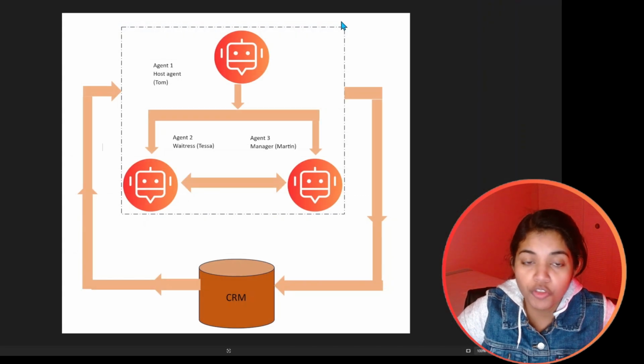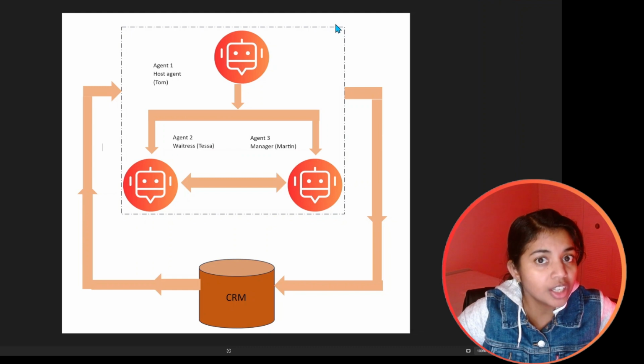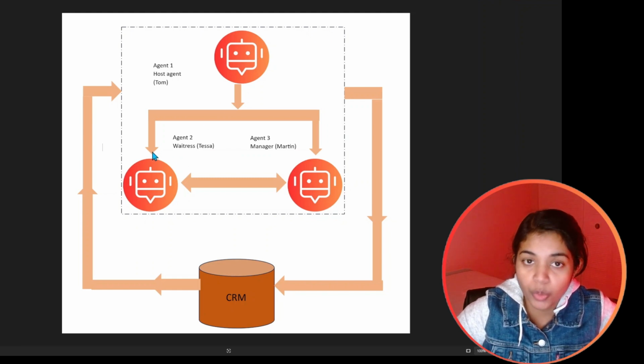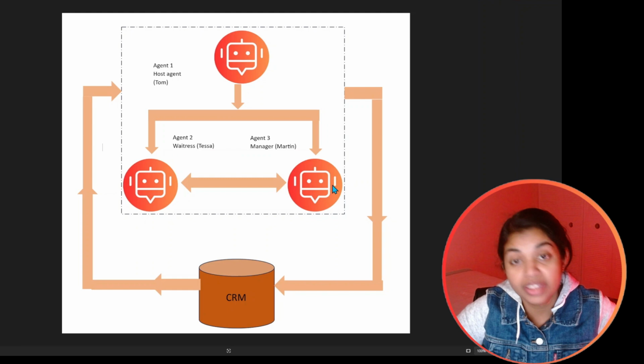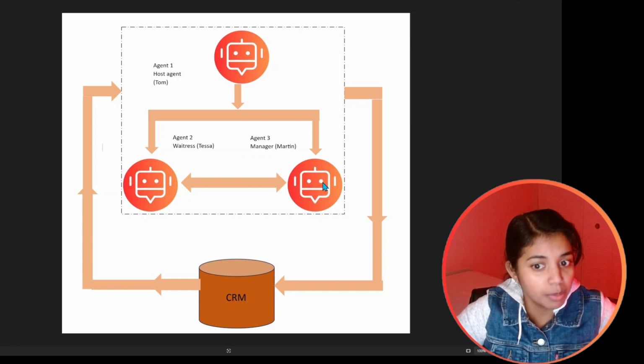This is the architecture of our multi-agent system. We have 3 agents. Agent 1, the host agent, will handle the call and gather all the information required to make the reservation, like customer name, preferred date and time, and the party size. The second agent, the waitress, will handle the food order, and also handle inquiries about the menu using a knowledge base. And the third one is the manager, which handles customer escalations, feedback, or any special requirements.